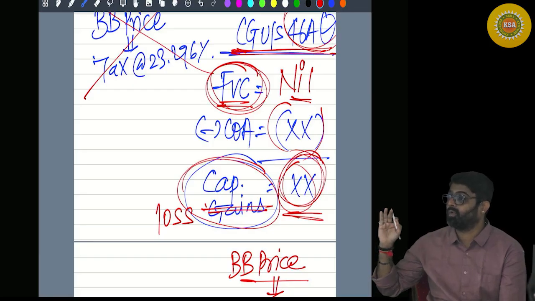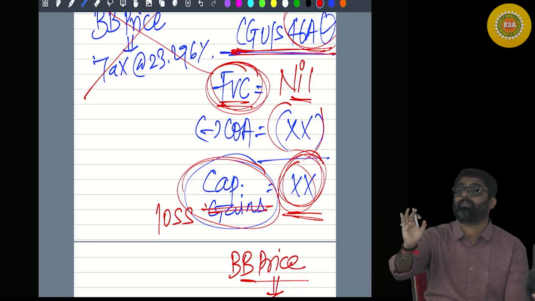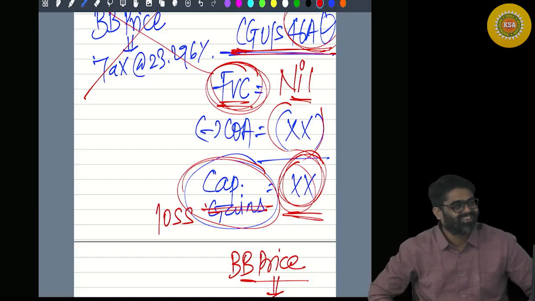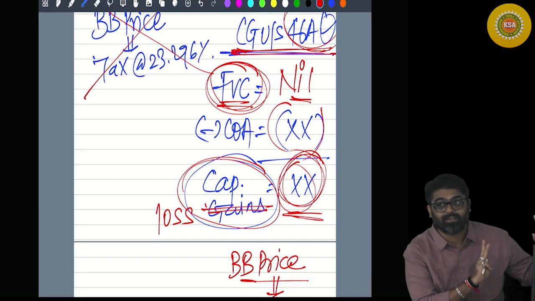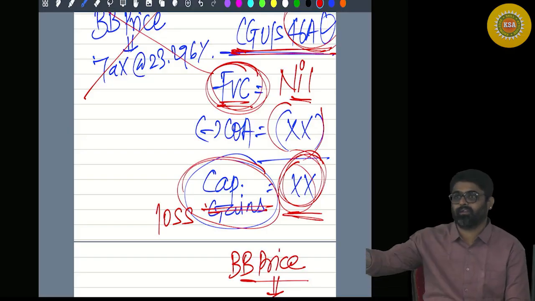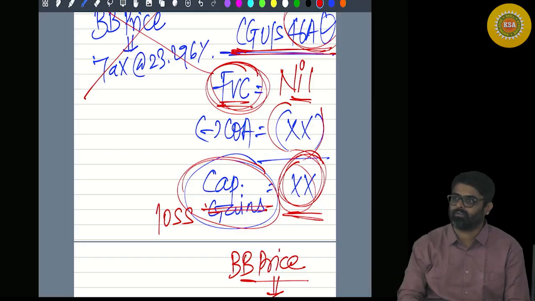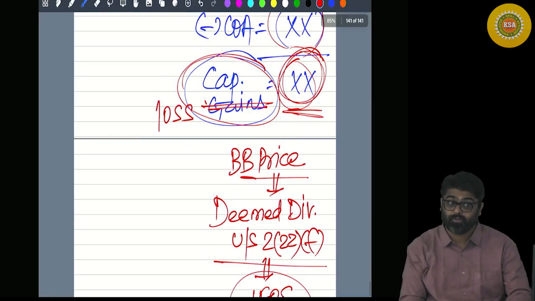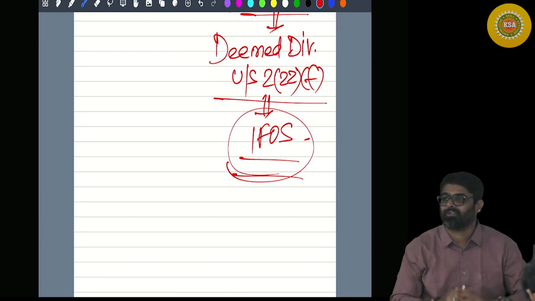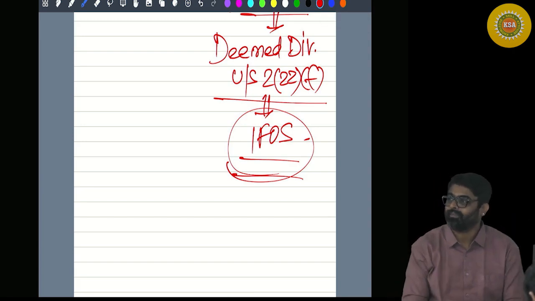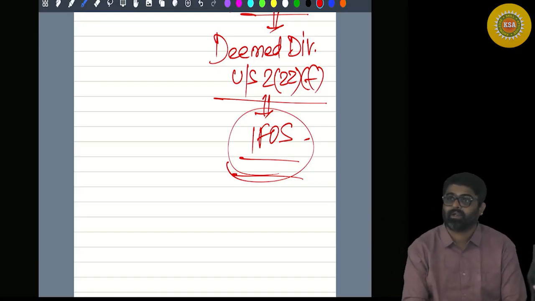This will be set off only against capital gains and restricted carry forward for 8 years. Getting my point? If you have any capital gains, from that capital gains you can set off this loss. But the 5 lakh rupees of entire income we are going to charge under IFOS now. Did you understand? This is very important adjustment, amendment. Okay. Expect one question on this in your examination.